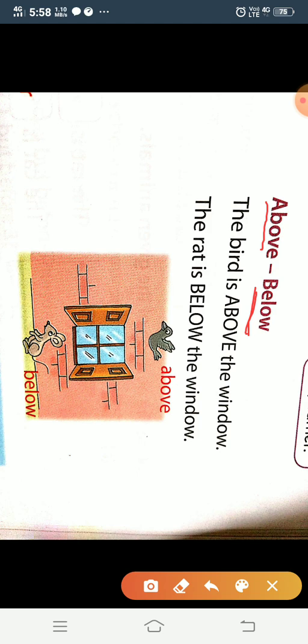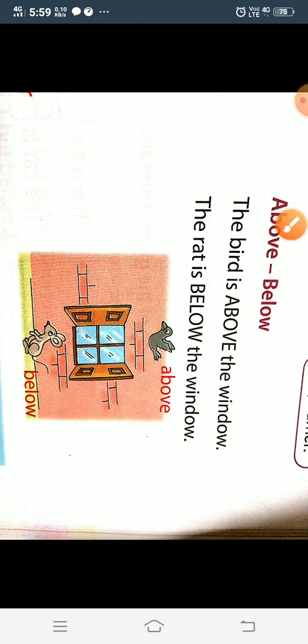Now see, we have our face, right? What else do we have on our face? We have our eyes, we have our nose, we have our mouth, right? When I ask you, what is the position of your eyes on your face? Where are the eyes placed on your face? Eyes are on the top position. We will see the picture and learn.